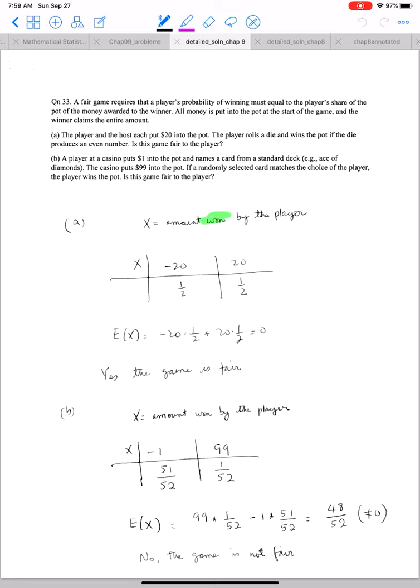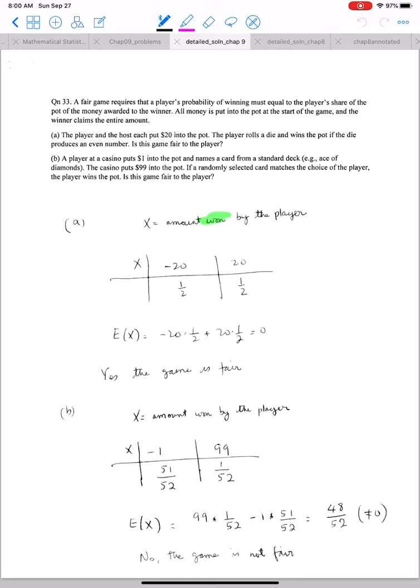A fair game requires that the player's probability of winning must be equal to the player's share of the pot of money awarded to the winner. All money is put in the pot at the start of the game, and the winner claims the entire amount. The player and the host each put $20 into the pot. The player rolls a die and wins the pot if the die produces an even number. Is this game fair to the player?